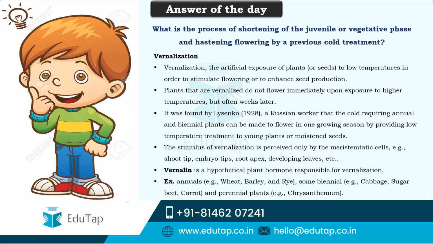So friends, here comes the answer of the day. The question asked in the last lecture was, what is the process of shortening of the juvenile or vegetative phase and hastening the flowering phase by a previous cold treatment? And most of you are right here. The correct answer is vernalization. Here there is artificial exposure of plants or seeds, the young plants or moistened seeds, to low temperatures such as 0 to 5 degrees centigrade in general. This has been seen to stimulate flowering and enhance seed production at a later stage, but not immediately.